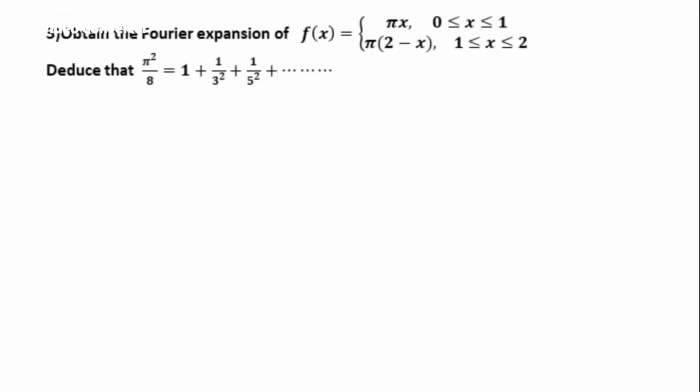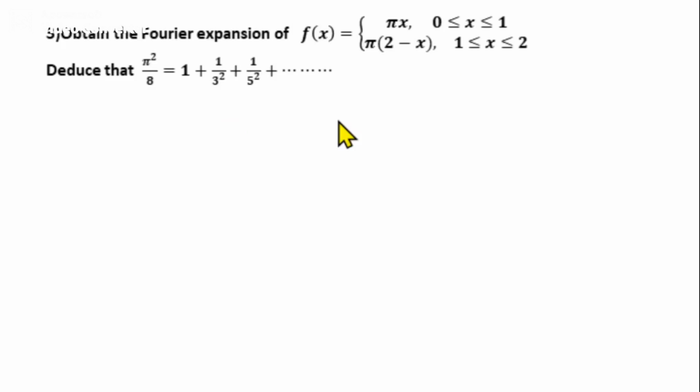So our next problem is obtain the Fourier expansion of f of x equal to pi x in the interval 0 to 1, pi into 2 minus x in the interval 1 to 2. Deduce that pi square by 8 equals 1 plus 1 by 3 square plus 1 by 5 square plus etc.